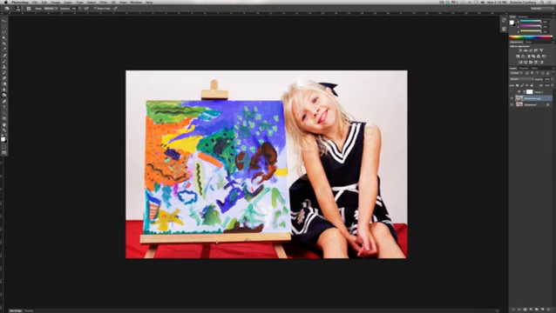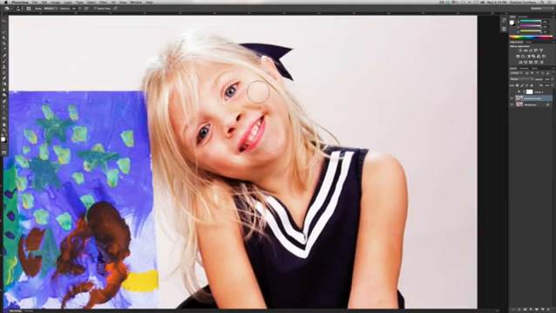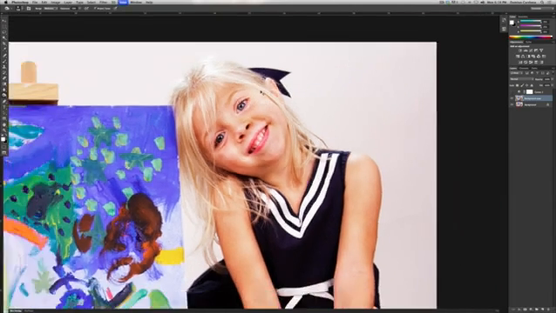Take some off our arm there. You can even go ahead and zoom in on the photo. And go ahead and darken up some of these areas as well.